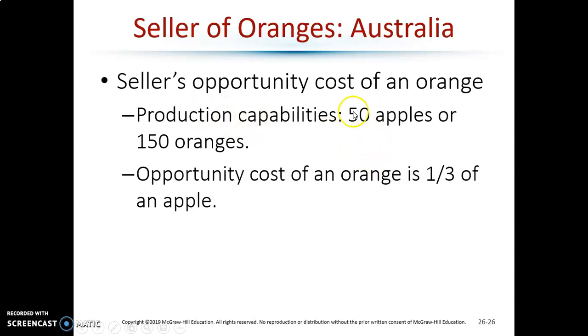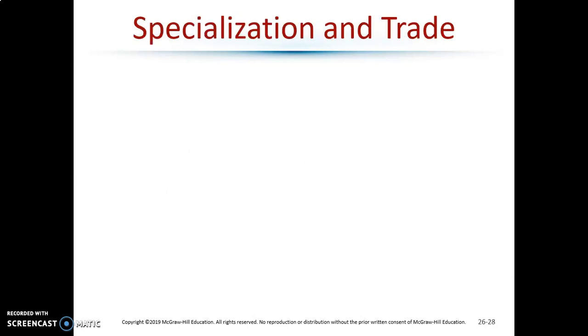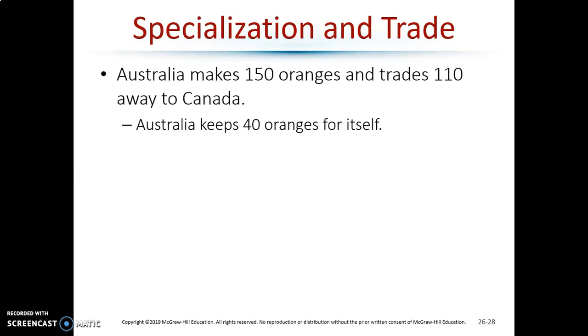So, the production capability is 50 apples or 150 oranges. The opportunity cost, we can calculate from that. Everything in between is a good term of trade. We're not going to necessarily have specialization. We keep these things in mind to figure out what the best terms of trade are. So we can come up with some scenarios where there isn't full specialization. With full specialization, though, that still might be the best thing to do.